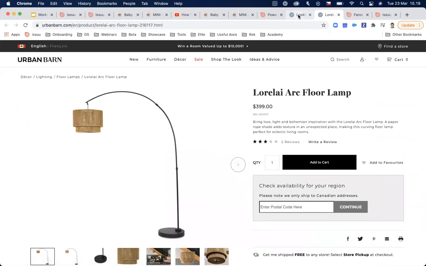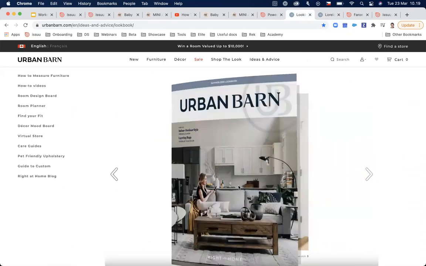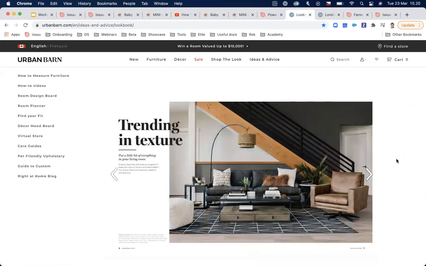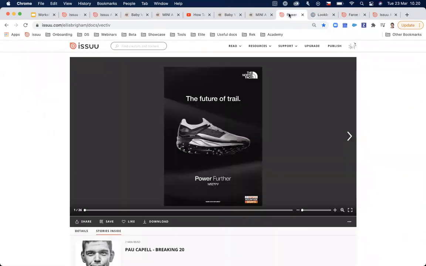It will open a new tab. And of course, if you have videos inside, these videos will be playing inside of the publication, either in overlay or inside of the page. So this is how to embed your content.